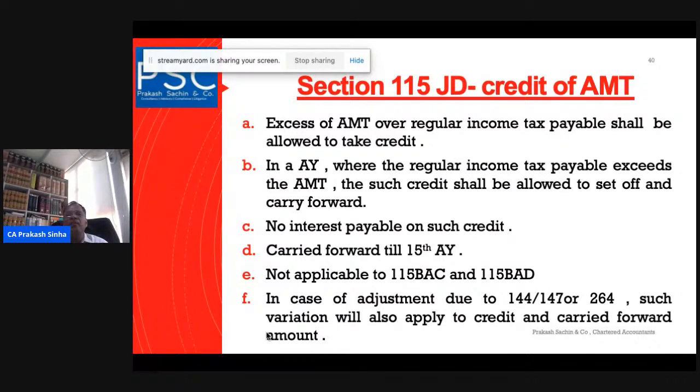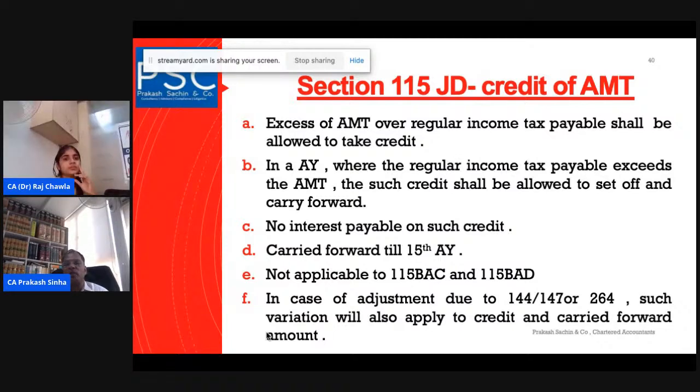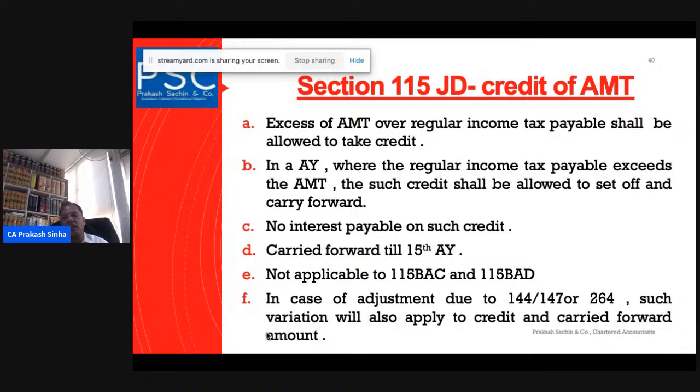Now, the excess of AMT. If we have paid the AMT, then the excess of the AMT paid over the regular income tax payable shall be allowed to be taken as credit. There is a definition of the regular income tax payable, and that is the amount for which we can get the credit.